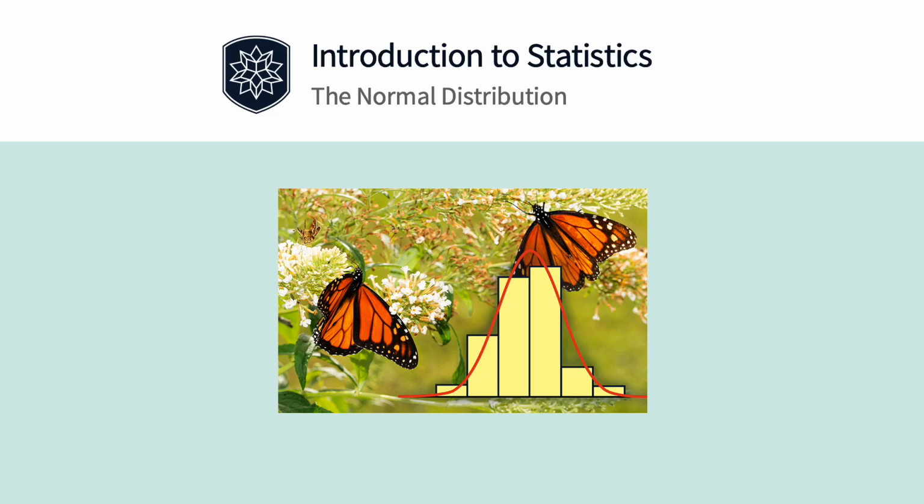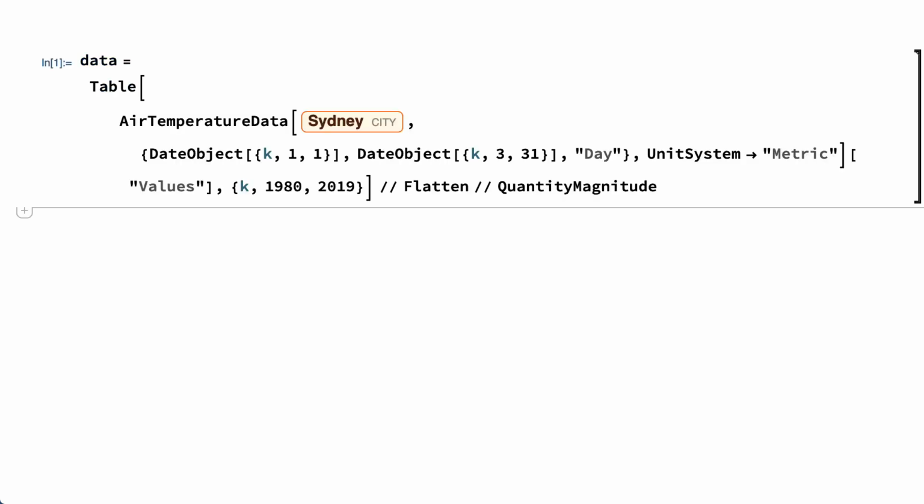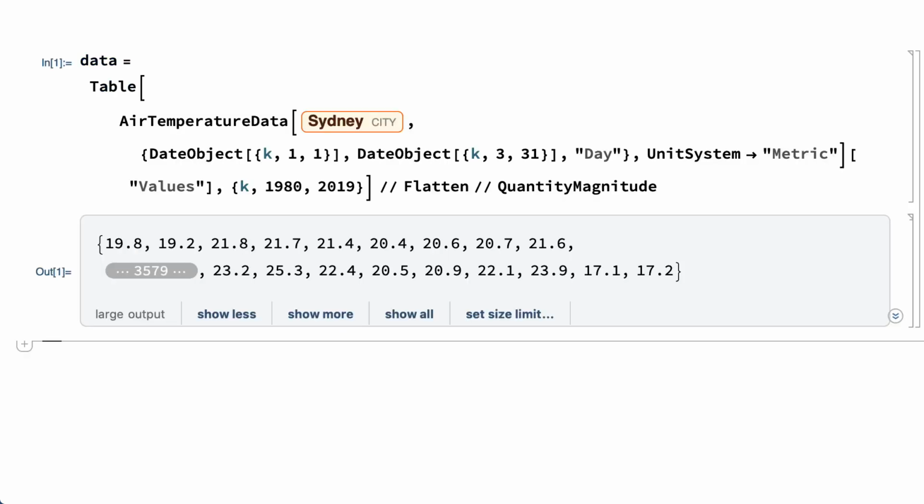The normal distribution is common in statistics mostly because it's a very common distribution for real data. For example, this input uses the air temperature data function to get the mean daily temperature at one location during January, February, and March for about 40 years starting in 1980. The result is a list of a few thousand temperatures.